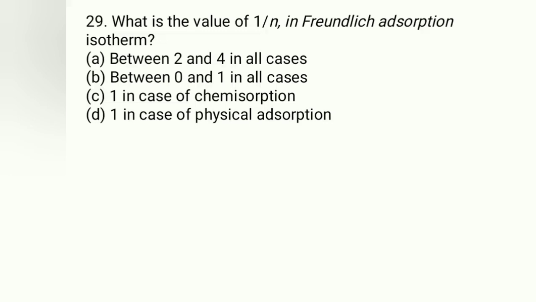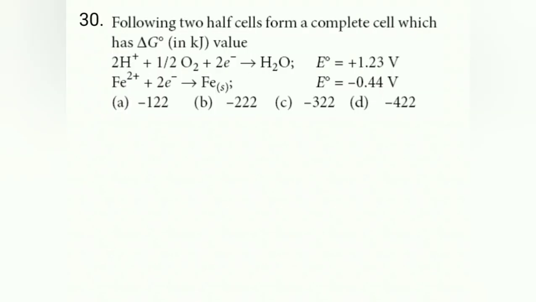In 29th question, what is the value of 1 by n in the Freundlich adsorption isotherm? Remember, in this particular case, A is between 2 and 4, B is between 0 and 1. If you remember, the n value is more than 1 in the formula, right? If n is more than 1, 1 by n should be less than 1. So the answer for that question is 0 to 1 in all the cases. So answer is B.